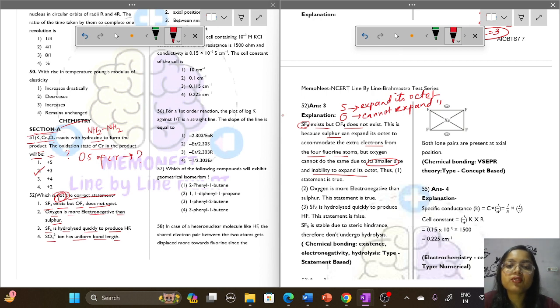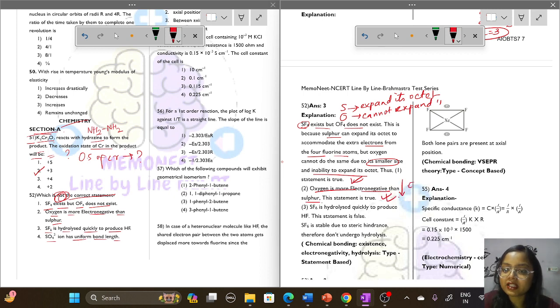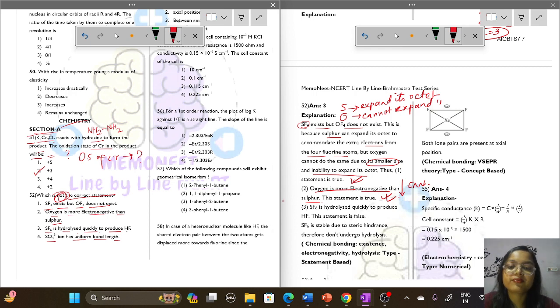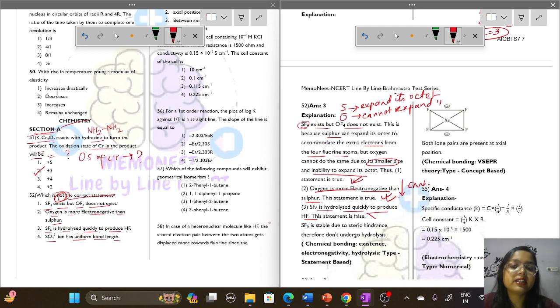So therefore SF4 exists but OF4 does not exist. So the first statement is true, but it is asked for the incorrect statement. Which will be the incorrect statement? For the second statement, oxygen is more electronegative than sulfur. Yes, this is true because as we move down the group, the electronegativity decreases, right? SF6 is hydrolyzed quickly to produce HF. This statement is false. Okay, and we have to find the incorrect statement only.